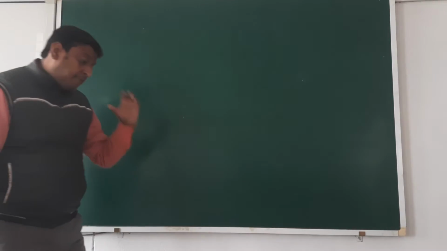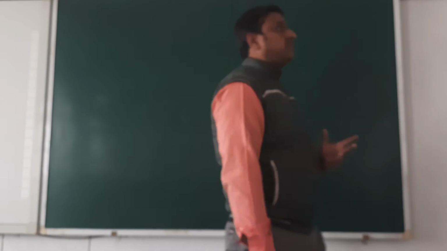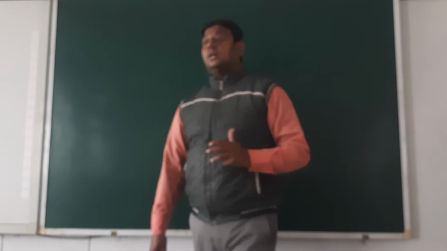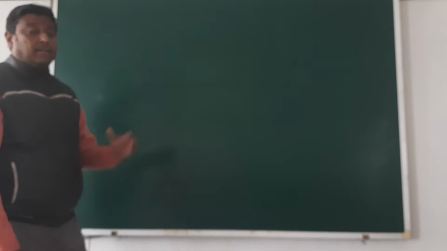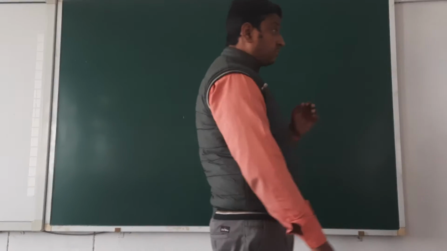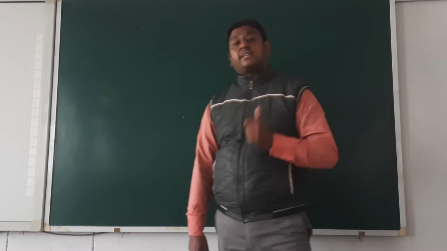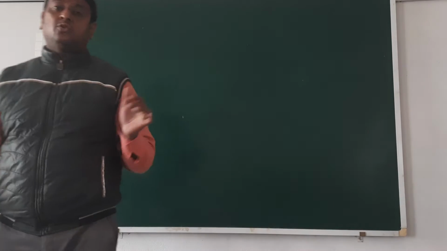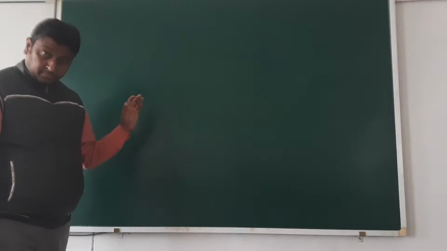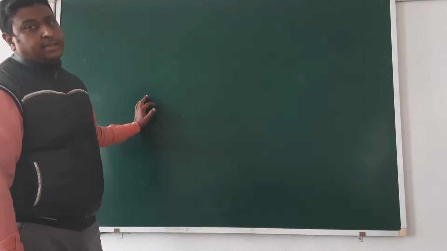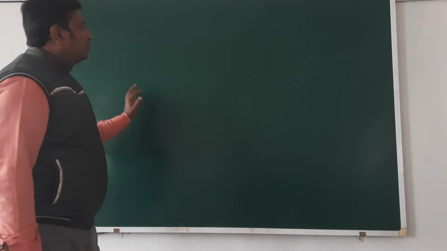But if after the final accounts we find some problem in entries or posting, then we make a suspense account, and next year we rectify all the entries. Okay, beta?